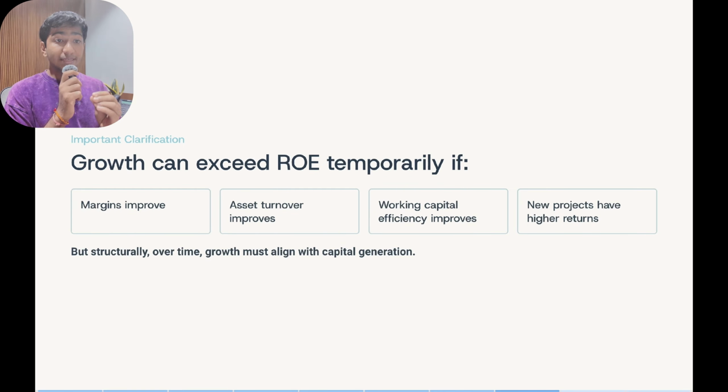It is important to clarify something. Growth can temporarily exceed ROE multiplied by retention ratio if margins improve, asset turnover improves, working capital becomes more efficient, or new projects generate higher returns. But over a long period, growth must align with capital generation capacity. Otherwise, leverage or dilution will rise.